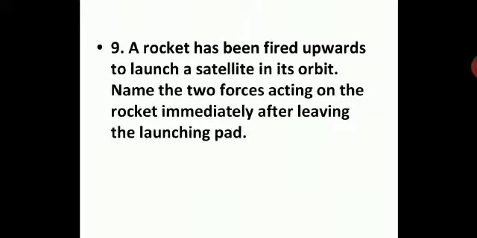Now, ninth one: a rocket has been fired upwards to launch a satellite in its orbit. Name the two forces acting on the rocket immediately after leaving the launching pad. So your rocket has been fired upwards to launch a satellite. Why are we launching a rocket? Because we have to place a satellite in a certain orbit of the Earth. So that means definitely a force will be required. Yes, without force, how can you do this? So you have to name these two forces acting on the rocket immediately after leaving the launching pad.